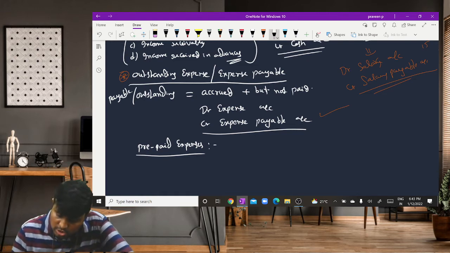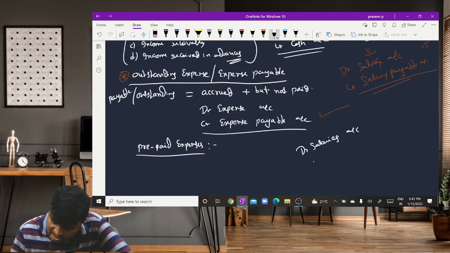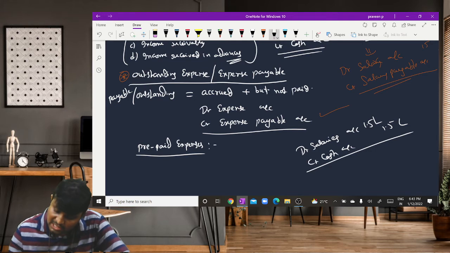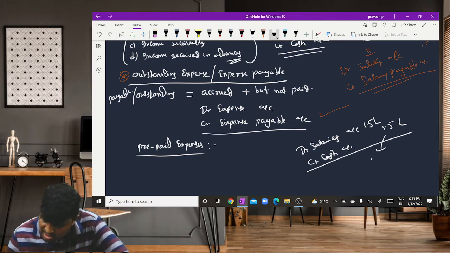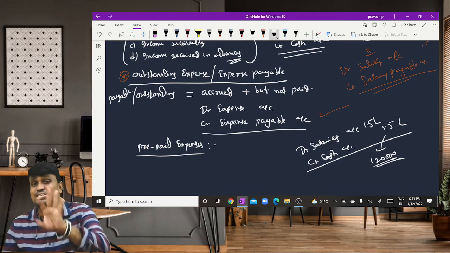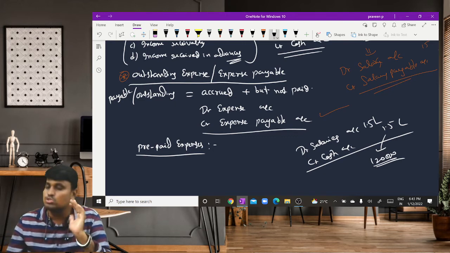Means we write the journal entry debit salaries account, credit cash account, 1,50,000 paid. But out of that, how much amount belongs to the current year? 1,20,000. The excess 30,000 we paid does not belong to the current year.